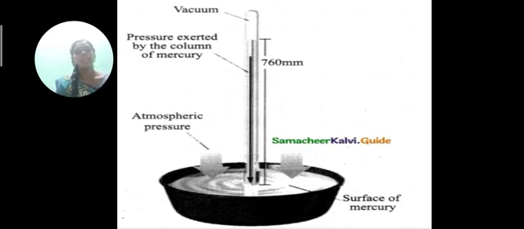Surface of mercury in one vessel, and the atmospheric pressure is applied to it. The 760 millimeter is the depth from the surface of mercury. This is the pressure exerted by the column of mercury.